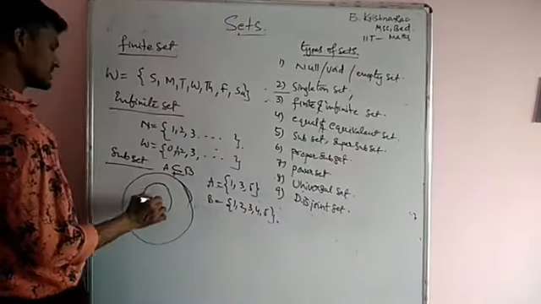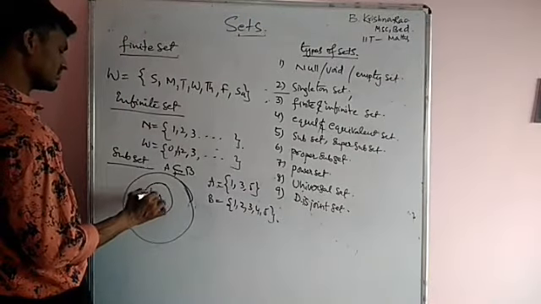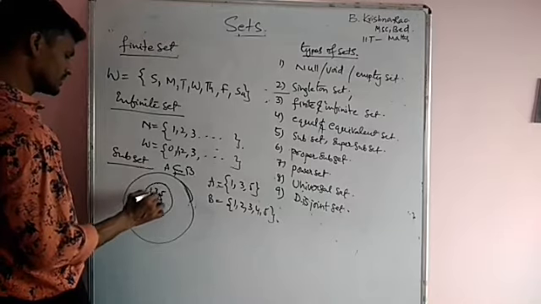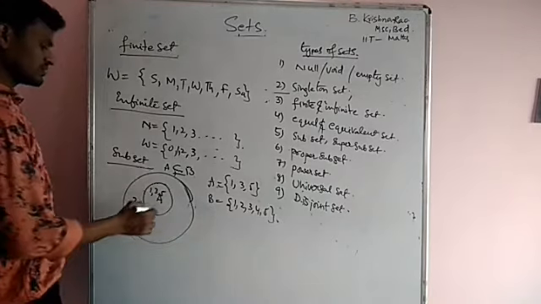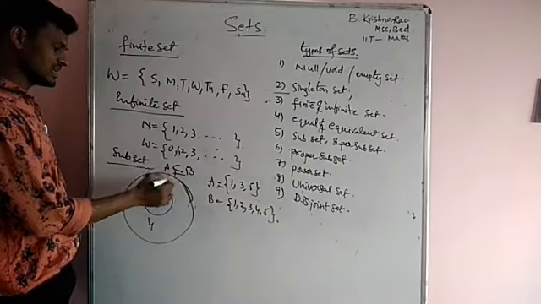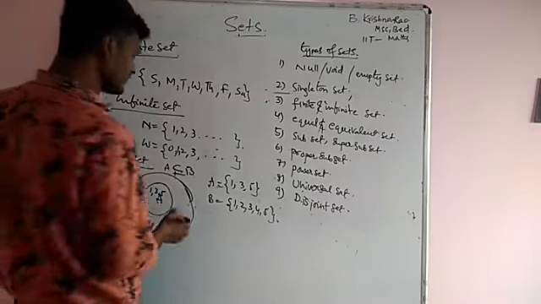Set A contains 1, 3, 5, and set B contains 1, 2, 3, 4, 5. That means all the elements of set A are in set B, then A is said to be a subset of B.